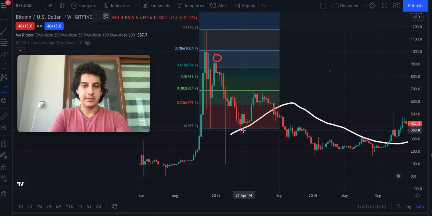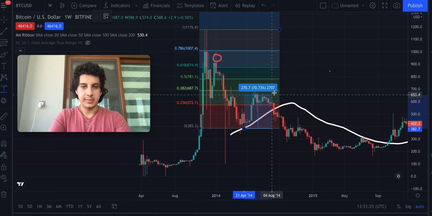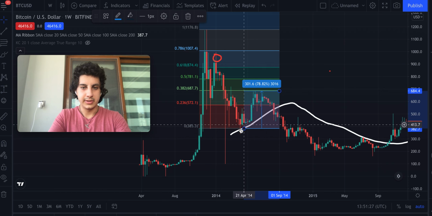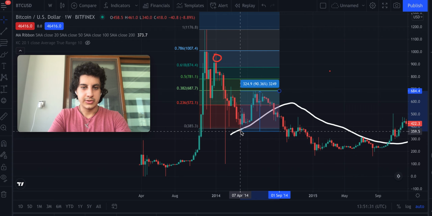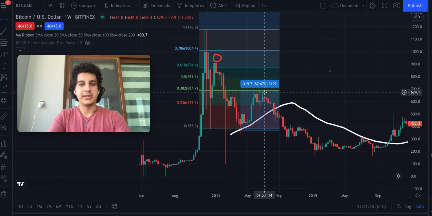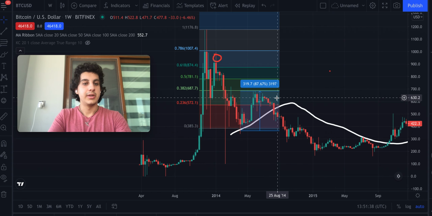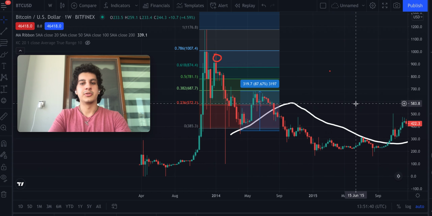So if you look at that, we take it from the low, roughly here, and we take it to the high, roughly there. Maybe we can add just a bit more until this region right here. Roughly about 90% increase after it bounces off the 50-day moving average and then falls back down.